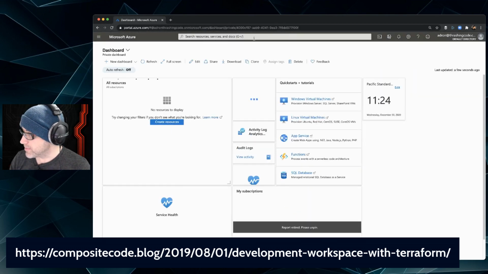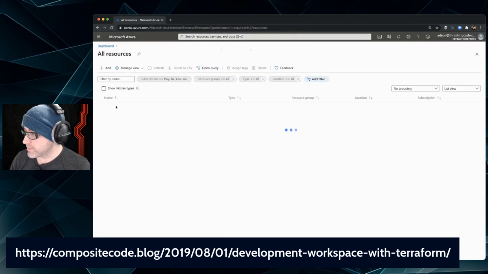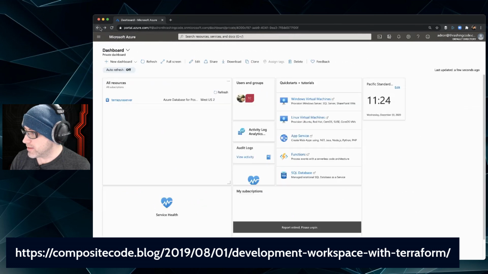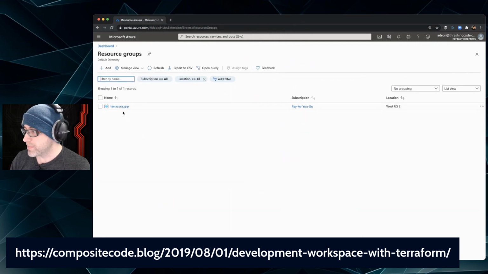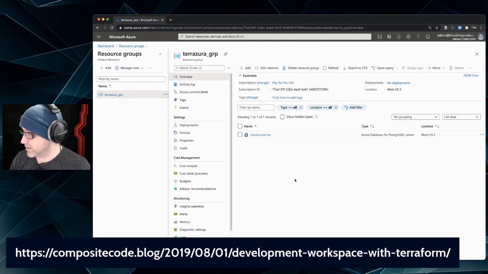All right. So with that covered, is it still not showing up in this one? Yeah. So I have to. Oh, there we go. So there, the Terra server finally shows up. I guess all resources, I guess resource groups don't count as all resources anymore. I'm a little confused about that. So this is the right subscription. Things just changed. Another thing changed. If I click on resource groups though, okay, it does show me this time. That's good. Click on that. And let's take a look at it real quick.